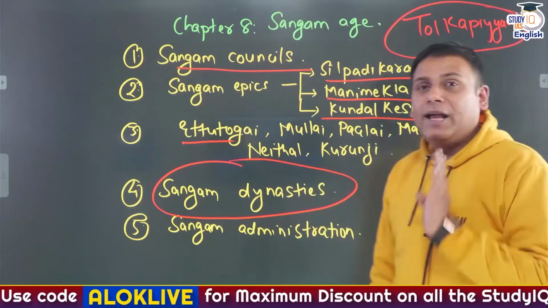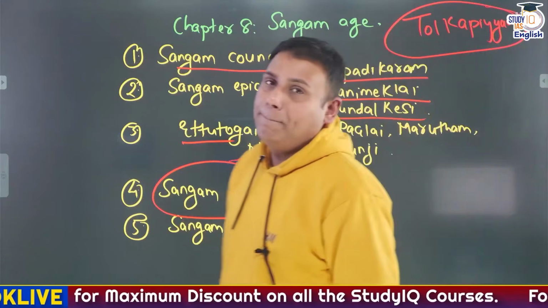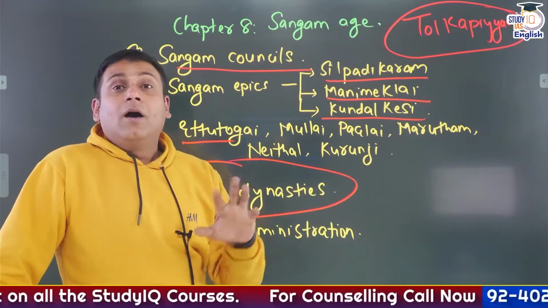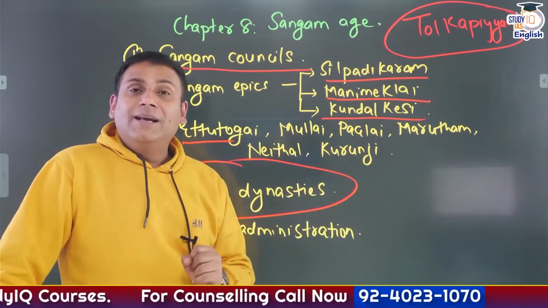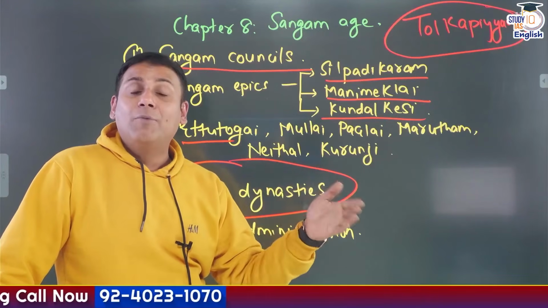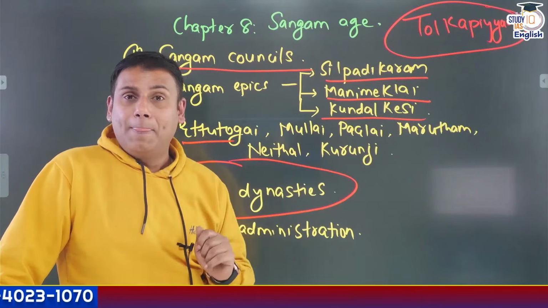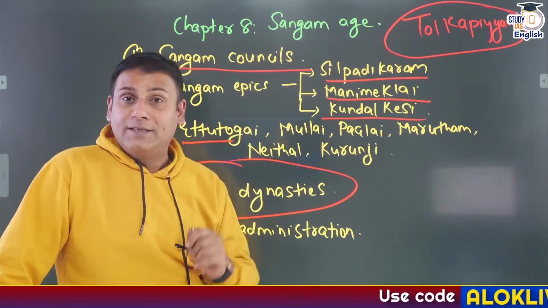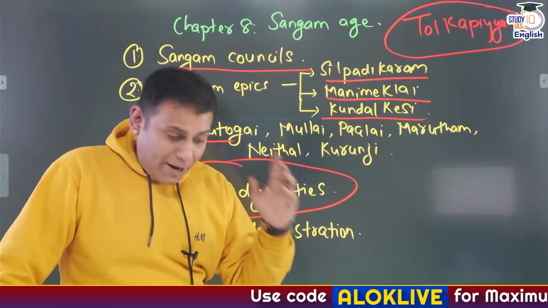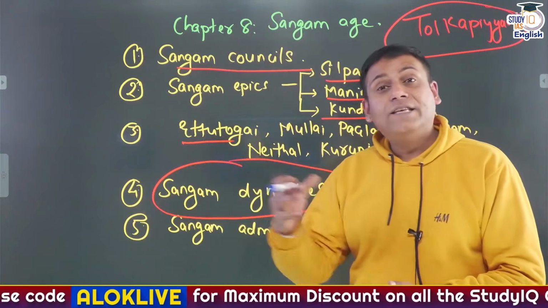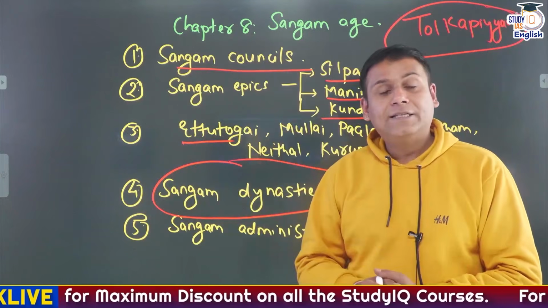Cholas, Cheras, Pandyas. Let me give you a very small example. Chera, Cholas. Karikal, he was the ruler of which important dynasty? Chola dynasty, because he has constructed one of the dams referred as Kalanai Dam on the banks of river Kaveri. Ellara, he was the ruler of which dynasty? Chola dynasty. And Ellara, many historical texts do believe that he had ruled over the region of Ceylon, that is Sri Lanka, for 5 decades.